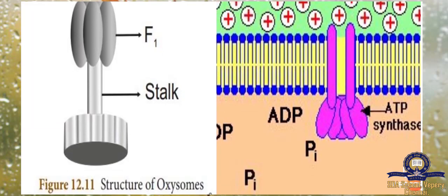Here we have the structure of the oxysome. See, it is like an umbrella-like structure. We have a part F1 and a stalk. Its functions are here. See, ATP is synthesized in this oxysome. It is taking place with the help of carbon dioxide. When it is absorbed, it is converted into ATP, giving out energy for the living being.